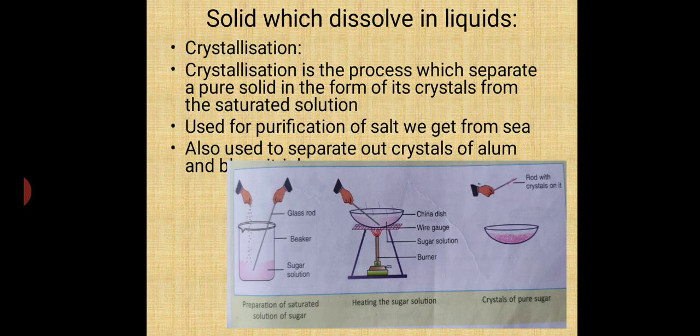That is called a saturated solution. It is used for purification of the salt we get from the sea. This method is also used to separate the crystals of alum from the solution.